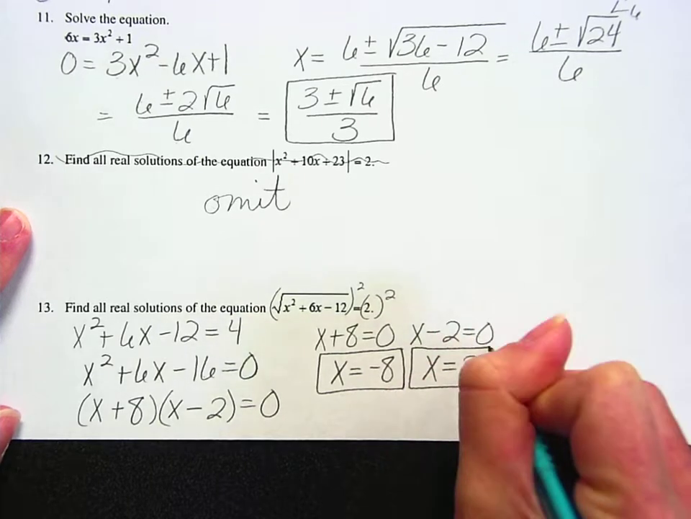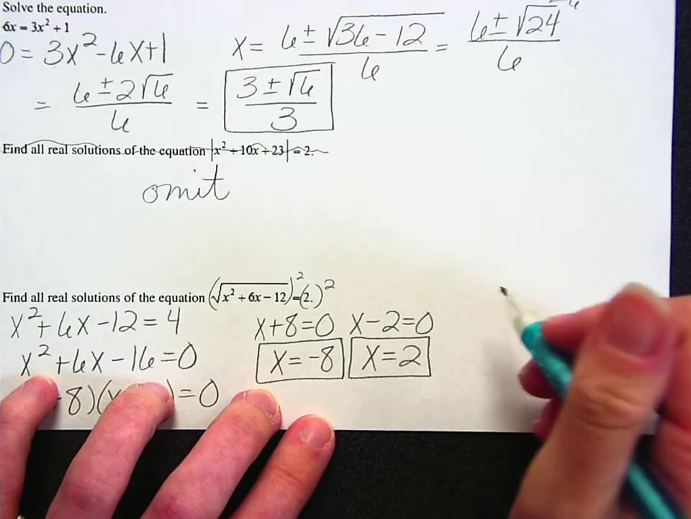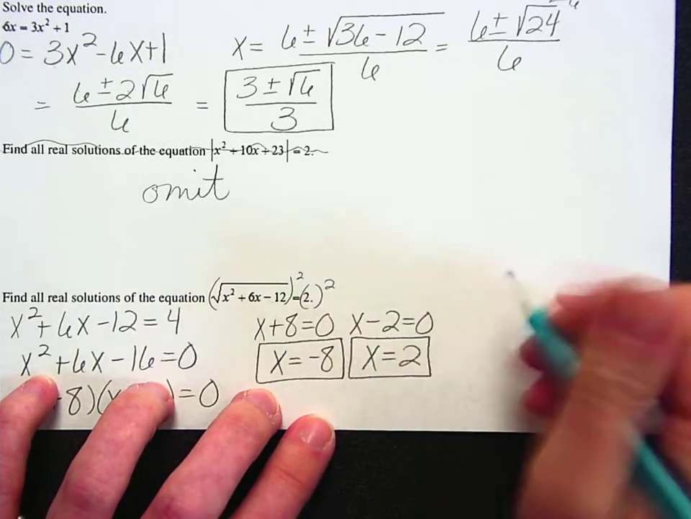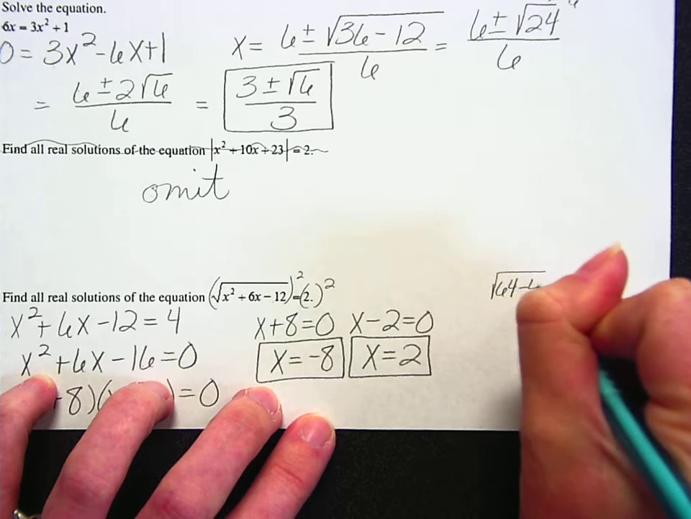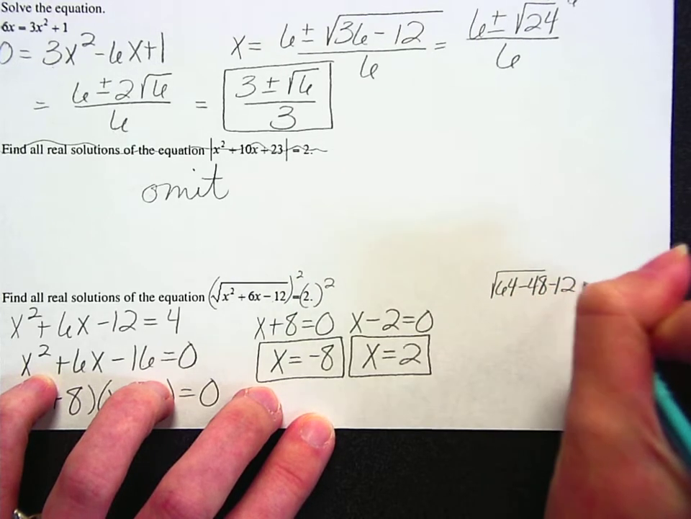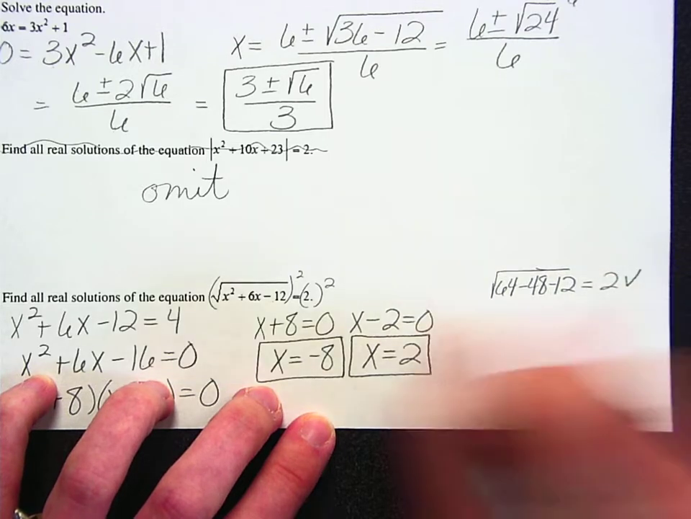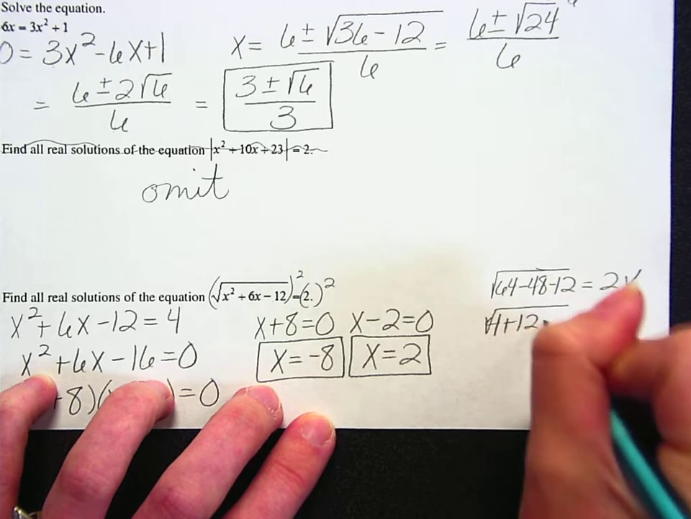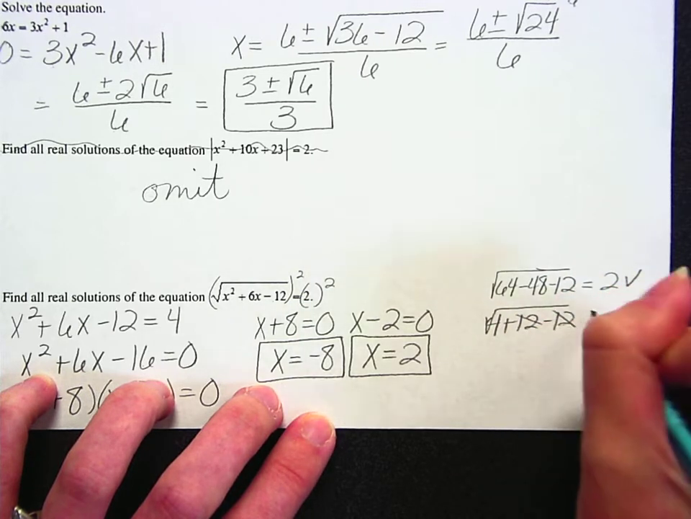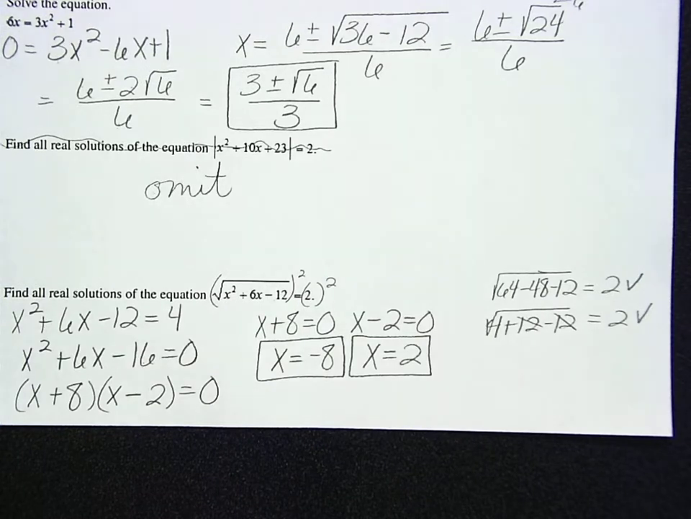Now these are the ones that we need to check for those extraneous answers. If I plug these back in, then I will end up right there with the square root of 64 minus 48 minus 12, which gives me the square root of 4, which does give me 2, so that one's going to check out. And then same thing with the 2. That's going to give me a 4 plus 12 minus 12, which again gives me the square root of 4, which does check out to be 2. And we'll start with number 14 on the next video.